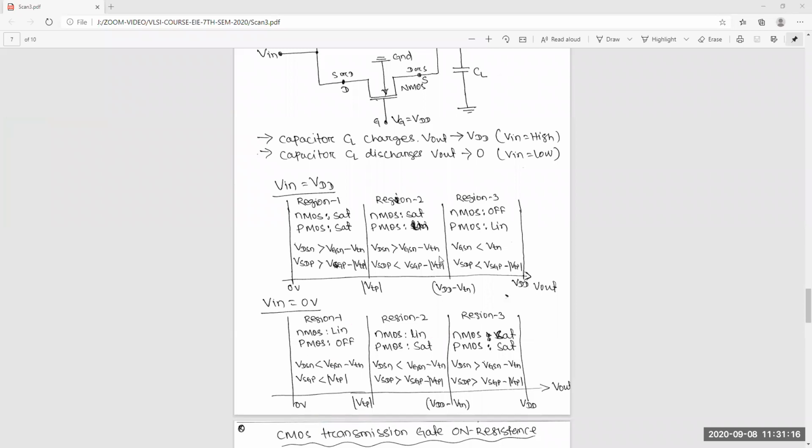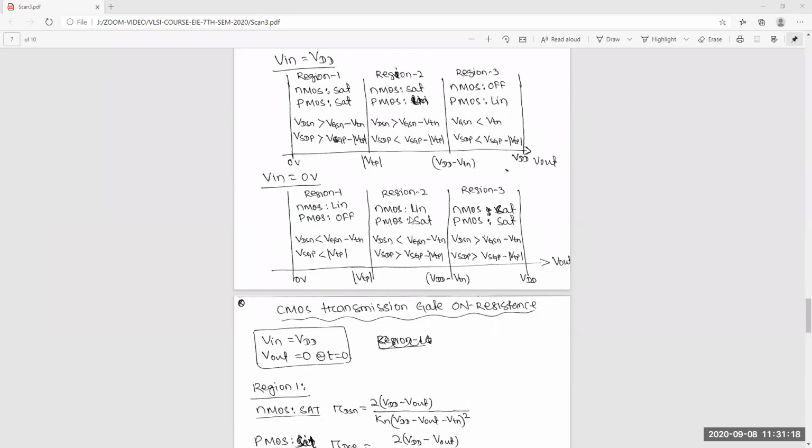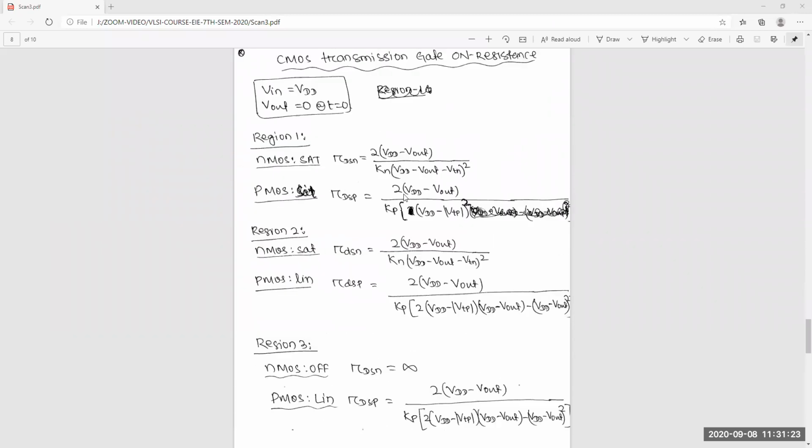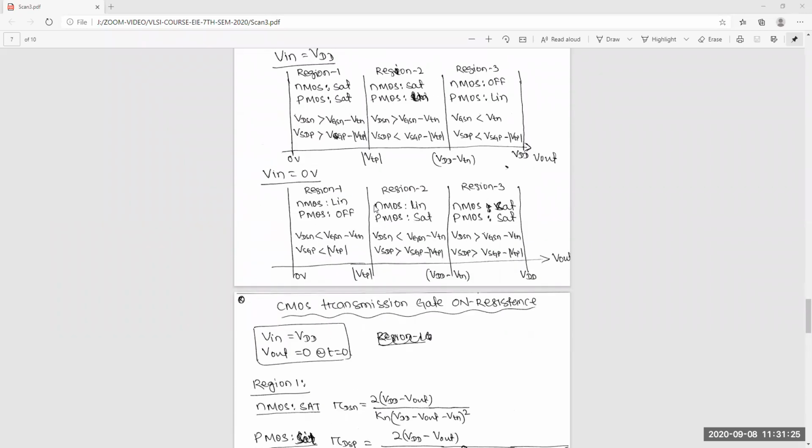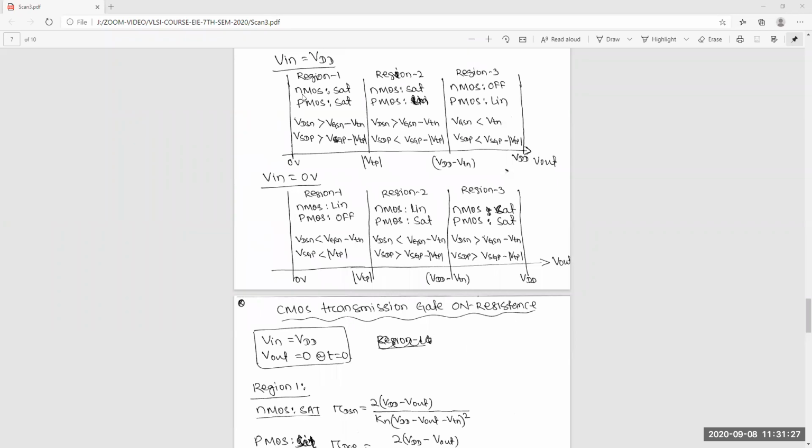Okay, these are the conditions, the regions and operation modes. So finally, if the transistor is in this region, then some resistance will come.